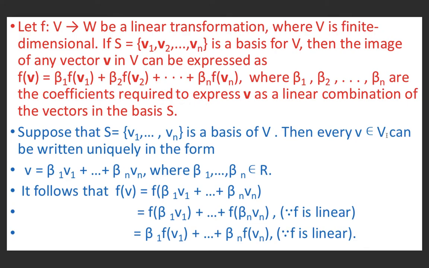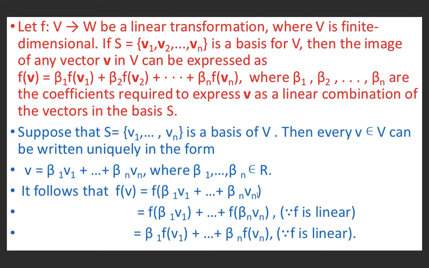Suppose S equals {v1, v2, ..., vn} is a basis of V. Then every v belonging to V can be uniquely expressed in the form v equals beta 1 v1 plus beta 2 v2 plus ... plus beta n vn, where beta 1, beta 2, ..., beta n belong to R. Since S is a basis for V, every element in V can be expressed as a linear combination of elements of S. So we have expressed v as a linear combination of elements of S. This implies f of v is equal to f of beta 1 v1 plus ... plus f of beta n vn.